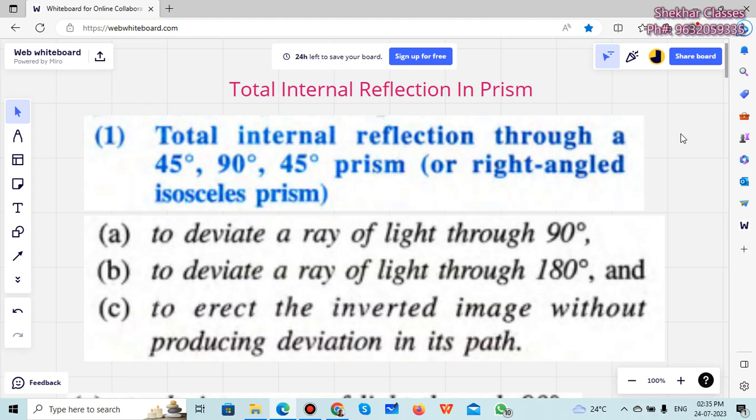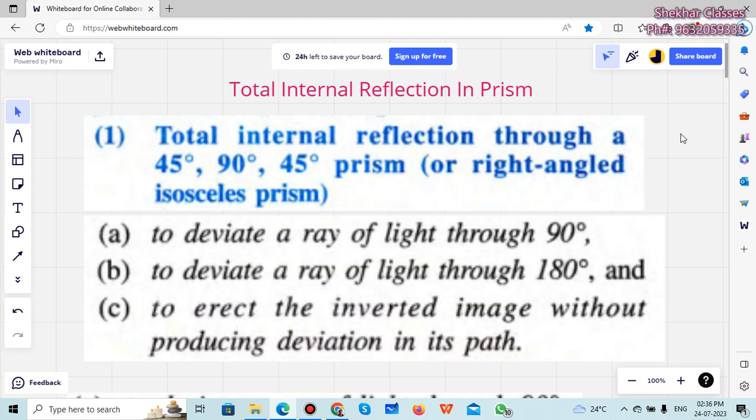This is about total internal reflection in a prism. So you must be knowing what total internal reflection is. When a ray of light passes out from a denser medium to a rarer medium, then it is called refraction.